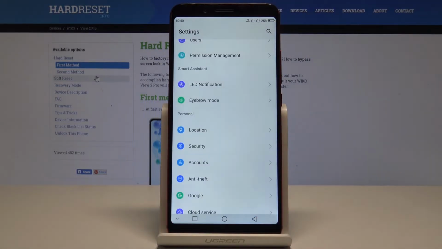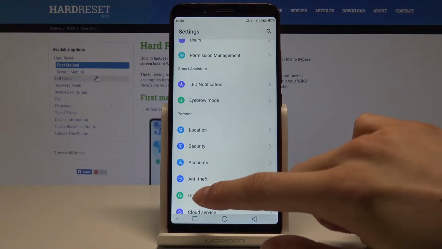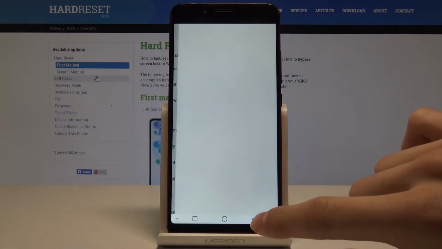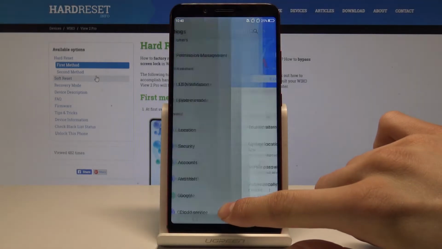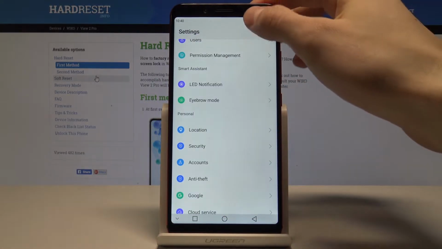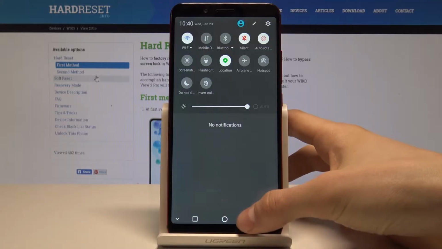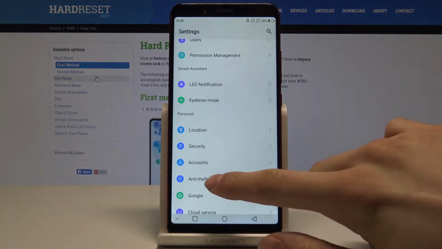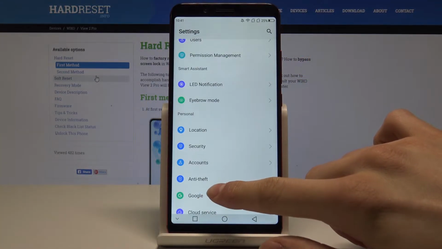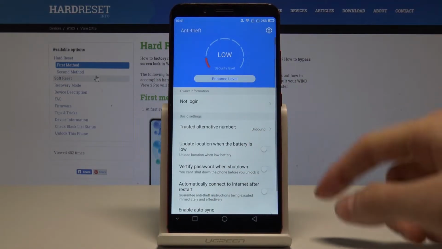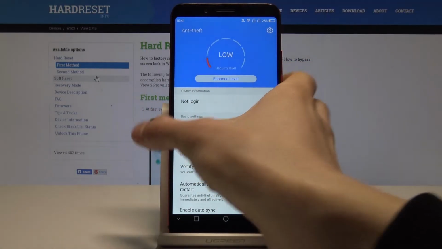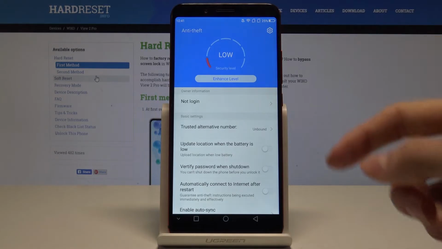Okay, let's go back and let's go to the next one, which is anti-theft option. Here we have our anti-theft. Okay, we need to connect to the internet. And now here we are in the anti-theft menu.